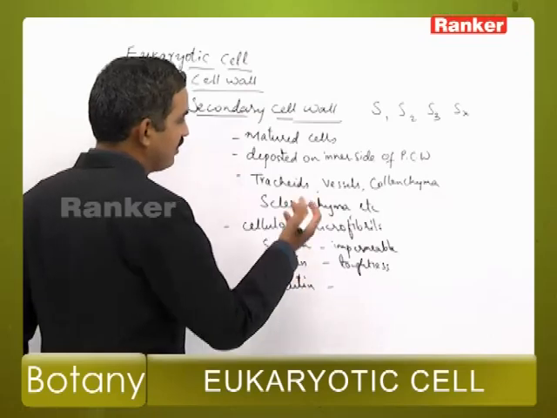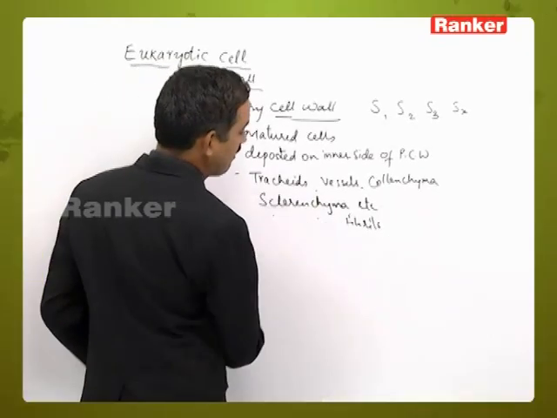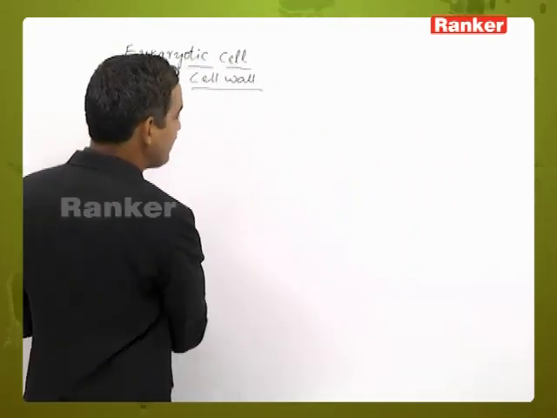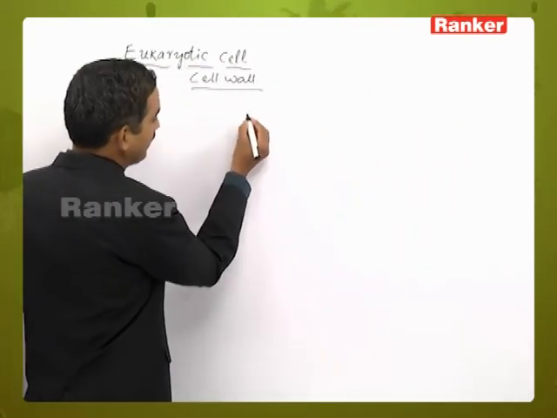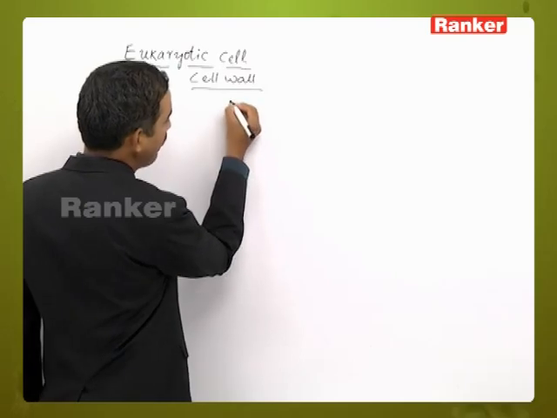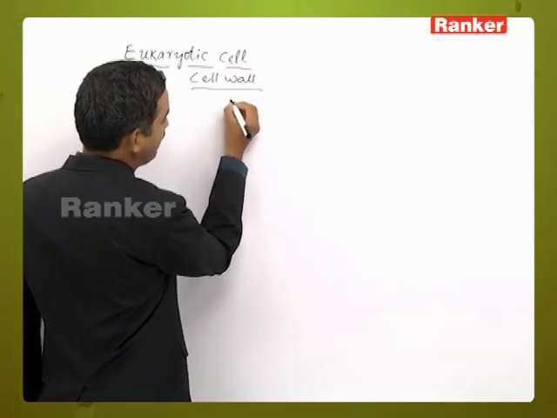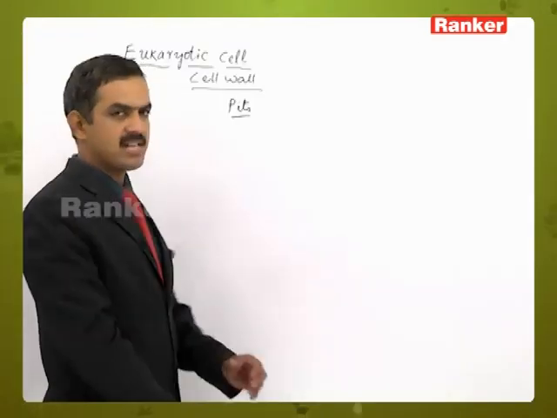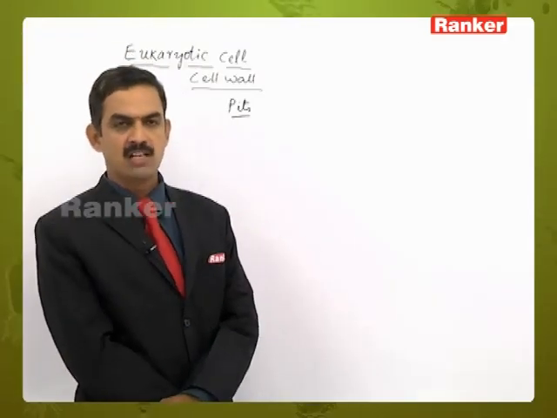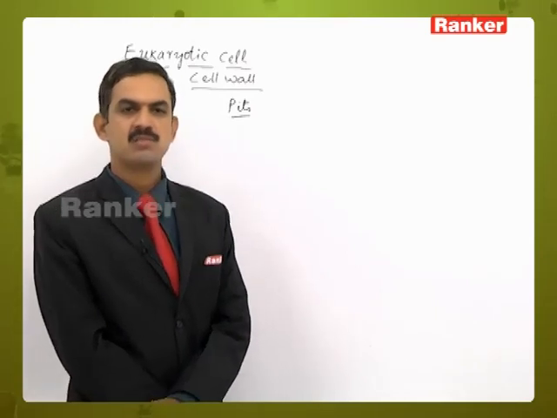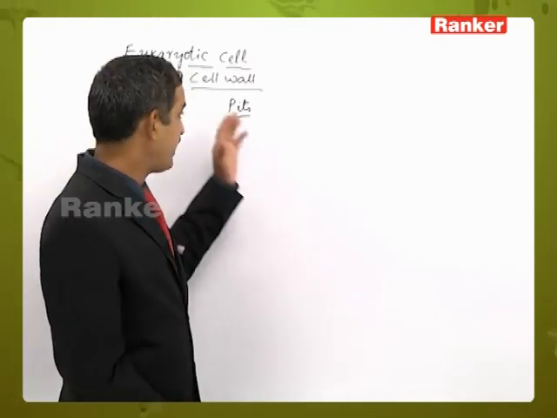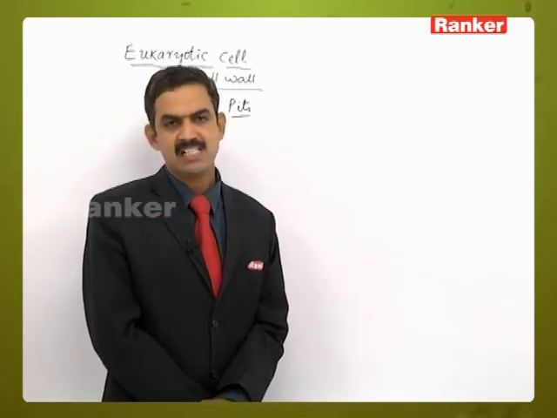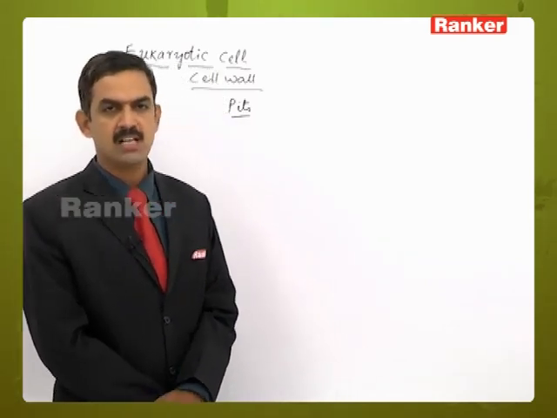Likewise, the layers of a secondary cell wall will be formed when the cell is getting older and older. So in that process, consider this as a cell where unfilled places are also there, which are called pits. Just as we said that primary pit fields are the thin areas present in the primary cell wall, in the same way the unfilled or thin areas present in the secondary cell wall are called pits.